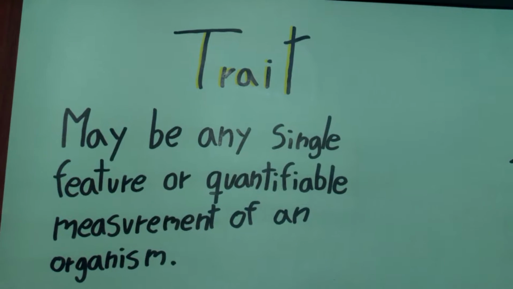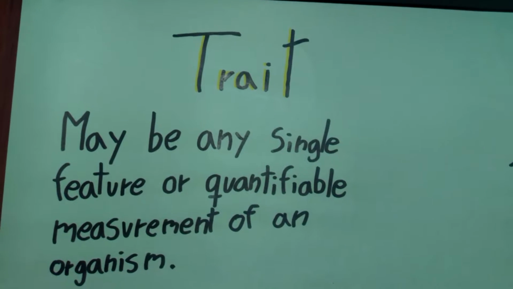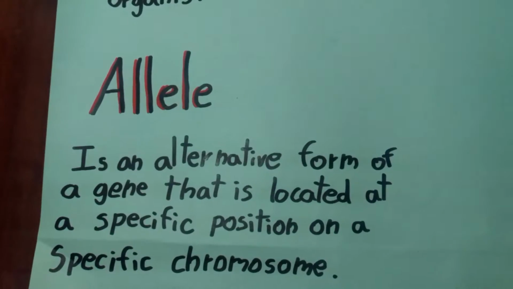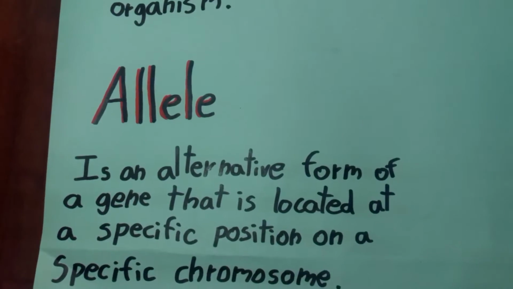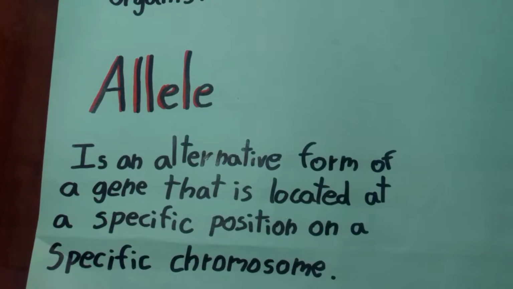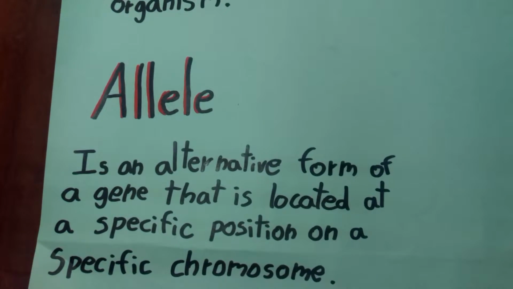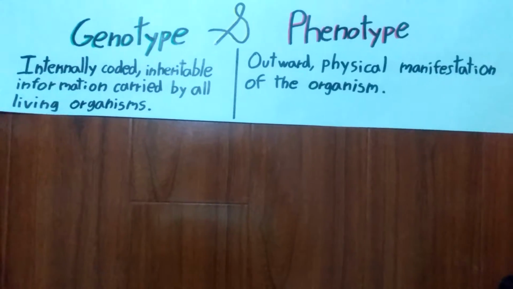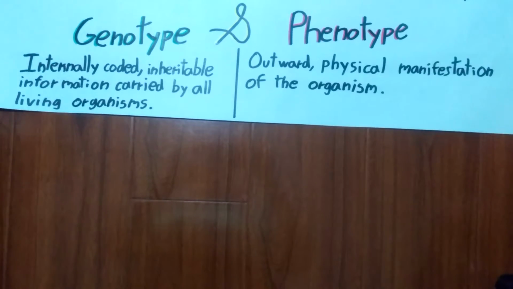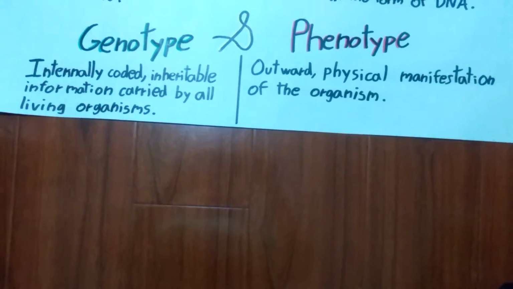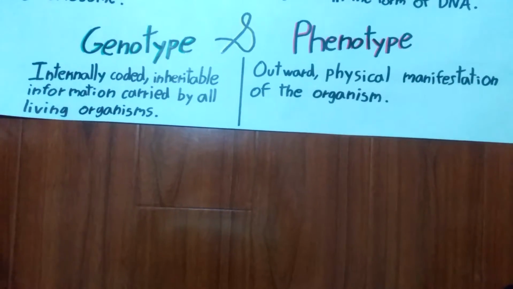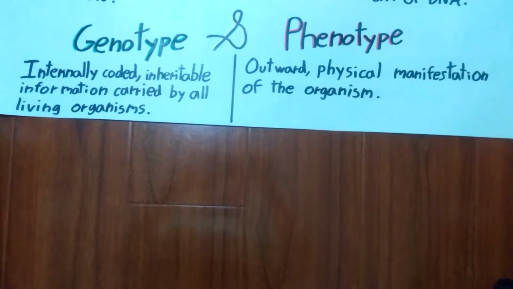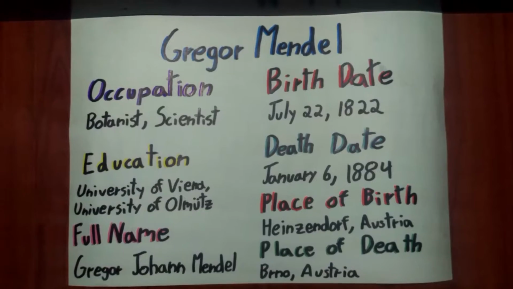Trait. A trait may be any single feature or quantifiable measurement of an organism. Allele is an alternative form of a gene that is located at a specific position on a specific chromosome. Genotype and phenotype. Genotype: internally coded, inheritable information carried by all living organisms. And phenotype: outward physical manifestation of the organism.